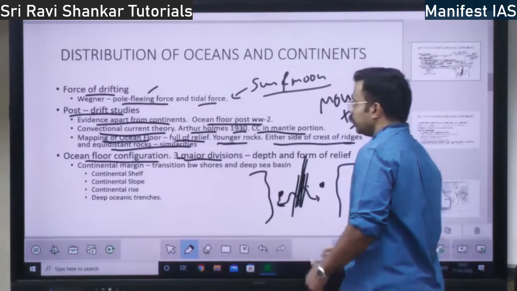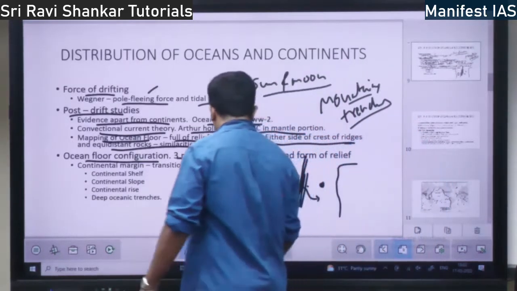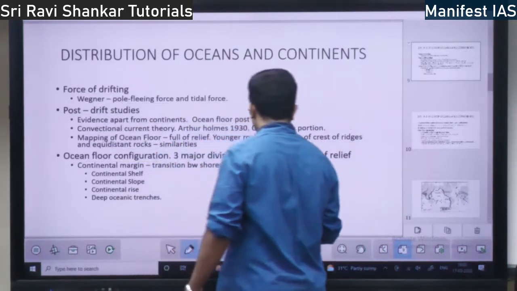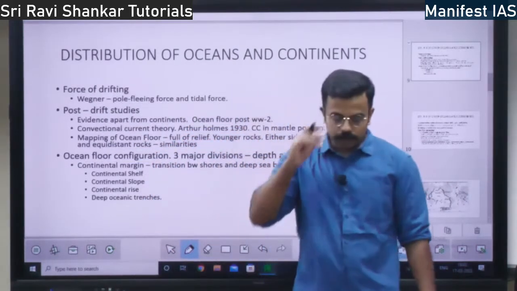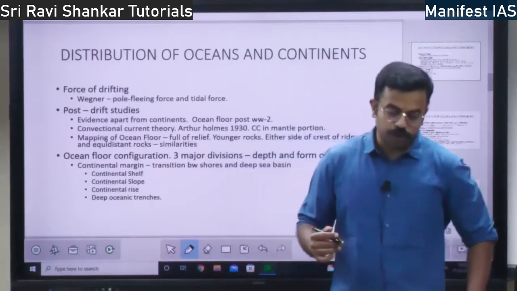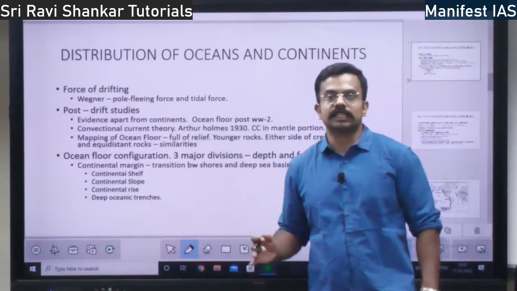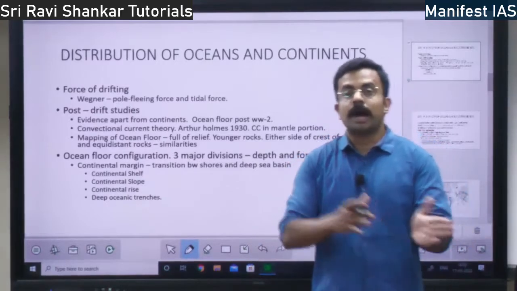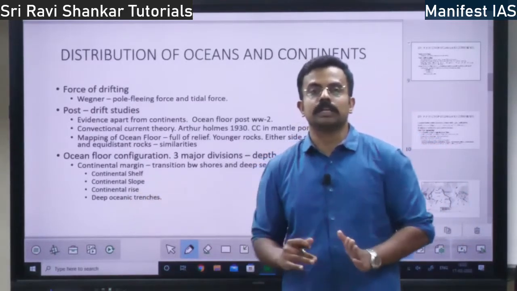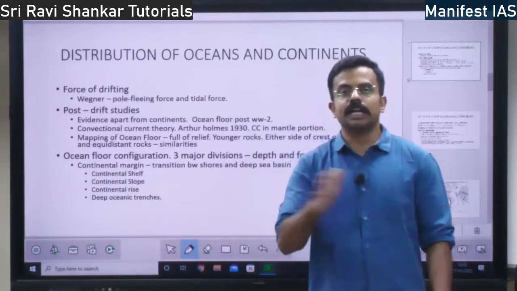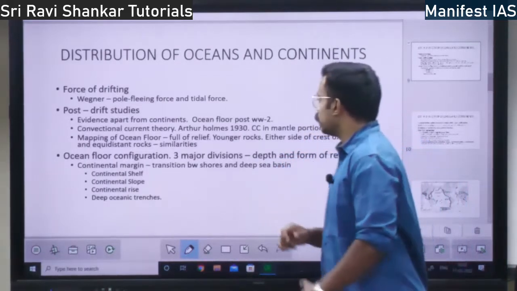So the first is continental margin. What is continental margin? You look at the seashore, or if you look at the beaches, right? That forms the continental margin. That means the margin of the continent and ocean. The boundary between the continent and ocean is called continental margin.